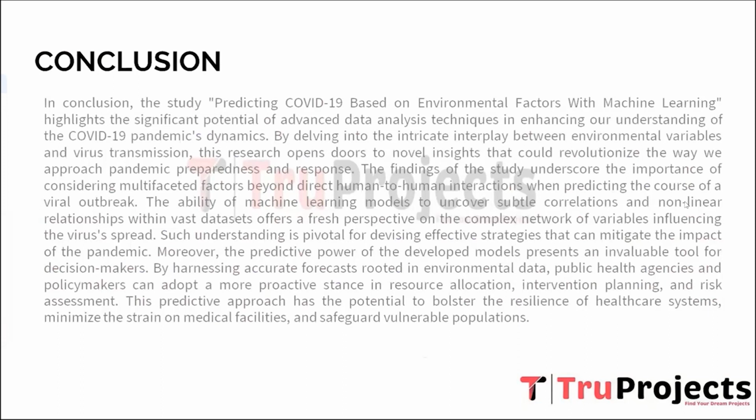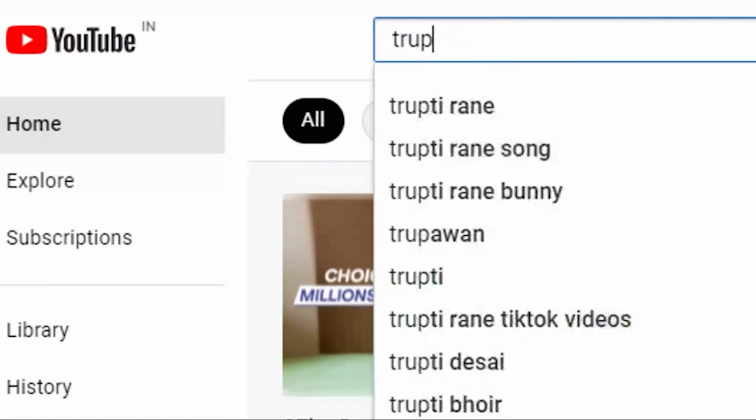By harnessing accurate forecasts rooted in environmental data, public health agencies and policymakers can adopt a more proactive stance in resource allocation, intervention planning, and risk assessment. This predictive approach has the potential to bolster the resilience of healthcare systems, minimize the strain on medical facilities, and safeguard vulnerable populations.